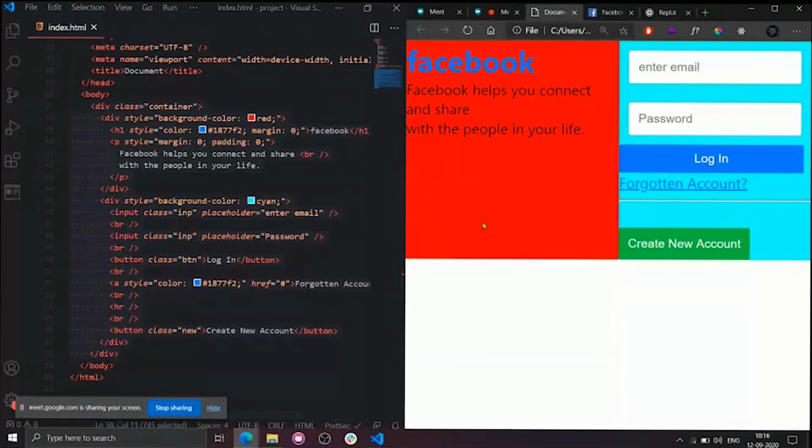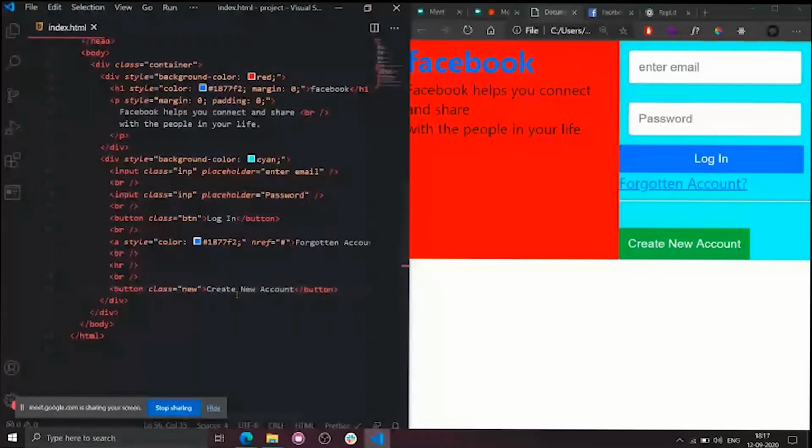That's why it simply applied horizontal styling to this box and this box, not inside them. I told you, flexbox only applies styles to the children, not inside the children. It won't apply to grandchildren. I hope it's clear.